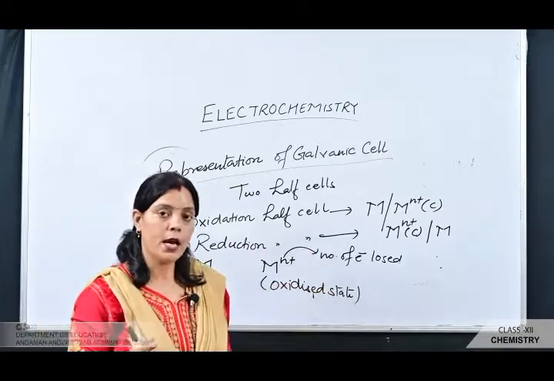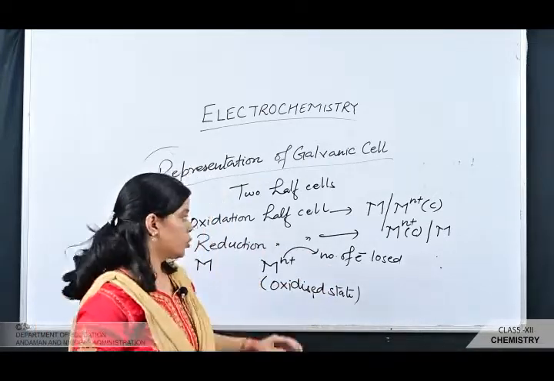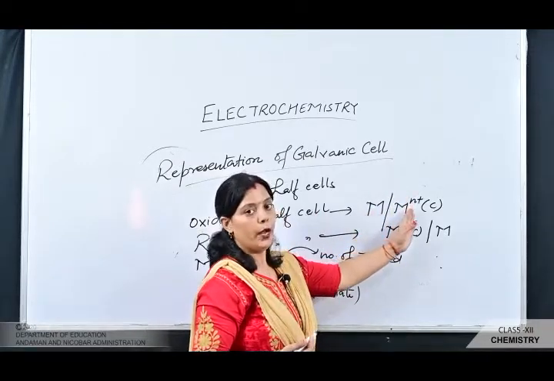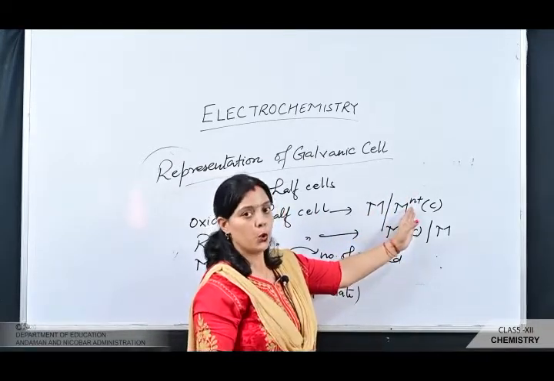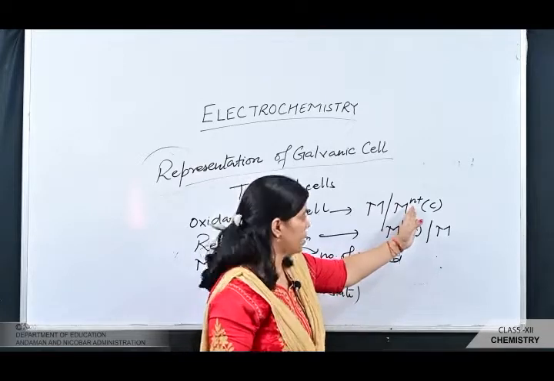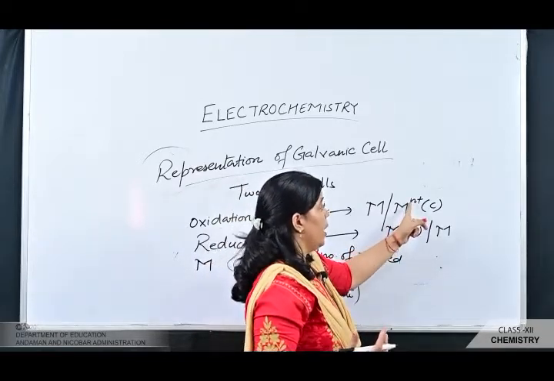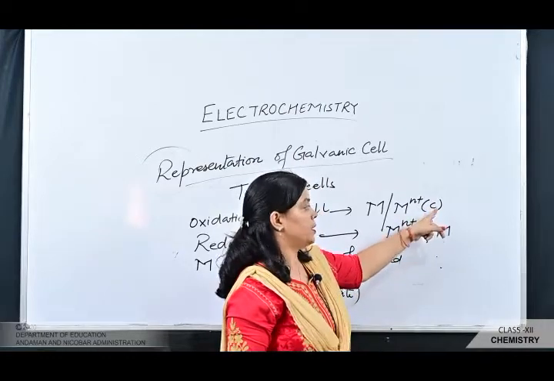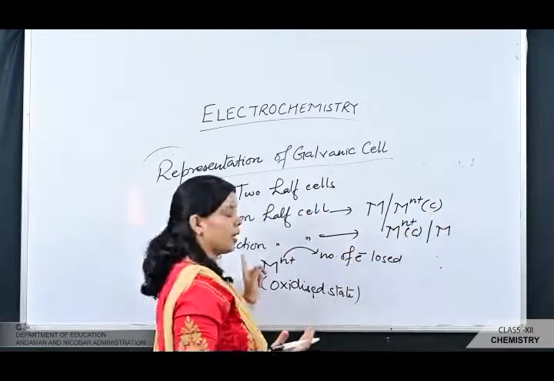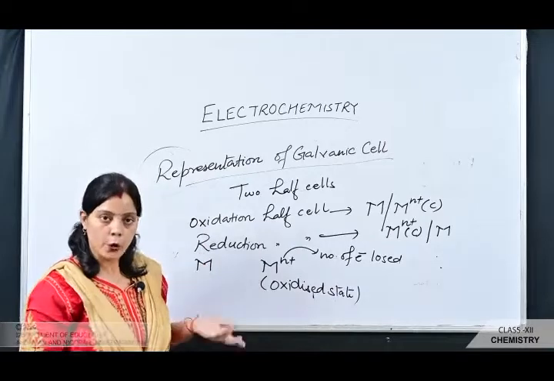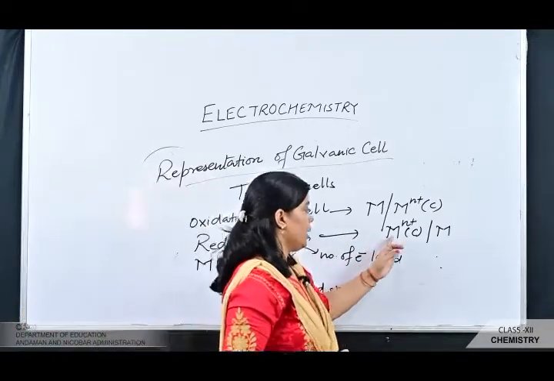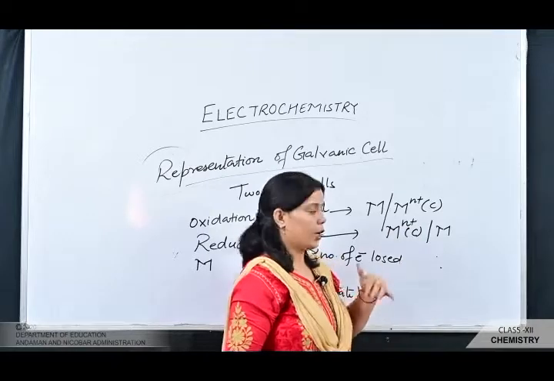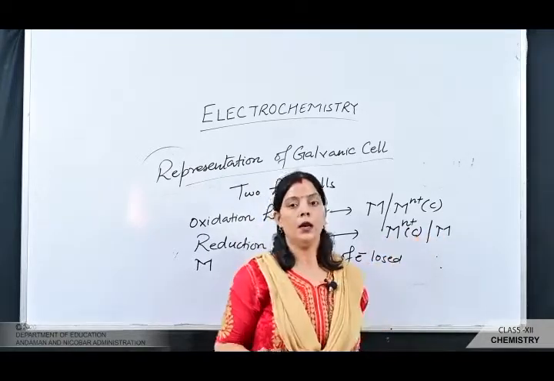In the oxidation half cell, oxidation is carried out. So it is represented as the metal being converted into M n plus by losing n electrons, because it undergoes the oxidation process, and the concentration value of M n plus is placed in brackets. In the case of the reduction half cell, the metal undergoes the reduction process, so here the M n plus from the aqueous solution gains the electrons and is converted into the element.